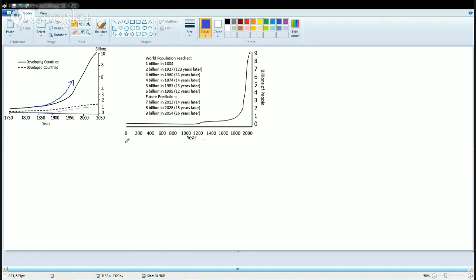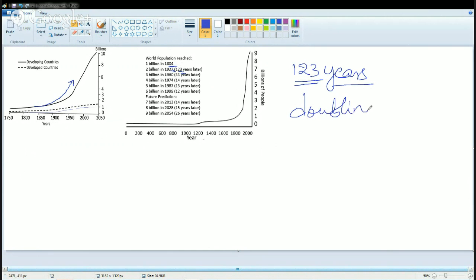The next concept here is, across the years, if we see the world population, we can see the world population was 1 million in 1804. It reached 2 million in 1927. That means 123 years. So this 123 years is known as the doubling time.